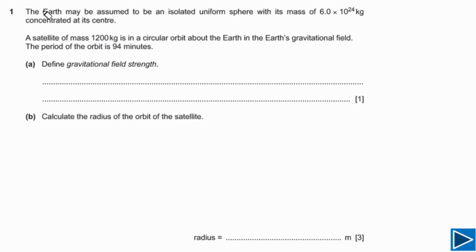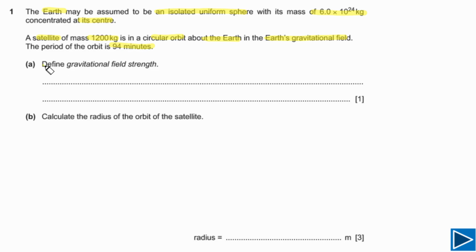For this question, it is given to us that the Earth may be assumed to be an isolated uniform sphere and the mass of the Earth is given. It is also given that we can assume the mass is concentrated at its center. A satellite of mass 1200 kg is in a circular orbit about the Earth in the Earth's gravitational field. The period of the orbit is given, that is equal to 94 minutes.